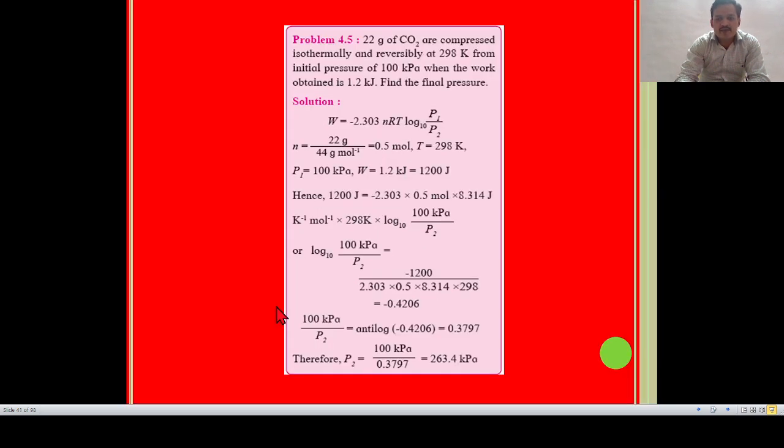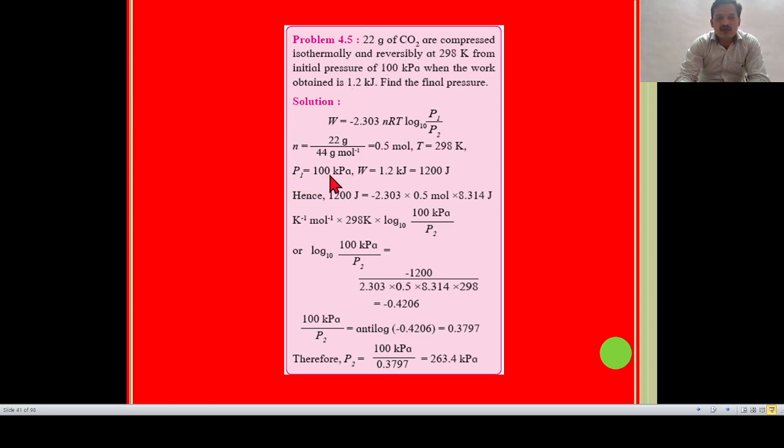Now the next problem is: 22 grams of carbon dioxide are compressed isothermally and reversibly at 298 Kelvin from an initial pressure of 100 kilopascal, when the work obtained is 1.2 kilojoule. Find the final pressure. So we have to use the formula for W max in terms of pressure: minus 2.303 nRT log to the base 10 P1 divided by P2. First of all, we have to write the correct given data for this numerical.